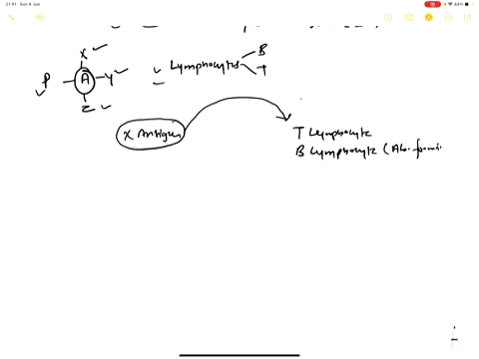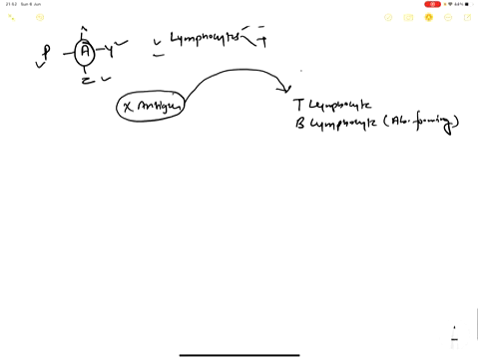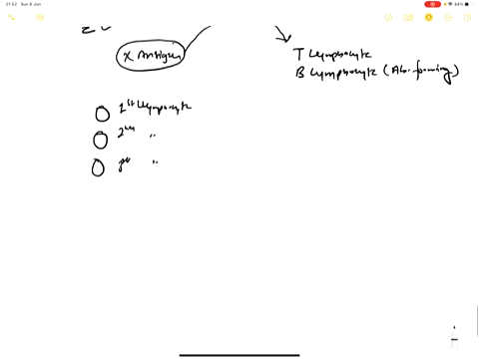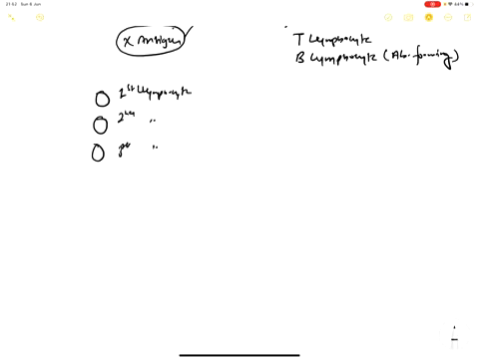We all know who produces antibody in our body: B cells, that is B lymphocytes, produce antibody. Then the immune system reacts accordingly, whether they will react or not. Suppose this is first lymphocyte, second lymphocyte and third lymphocyte. Now suppose this X antigen is recognized by the second lymphocyte.